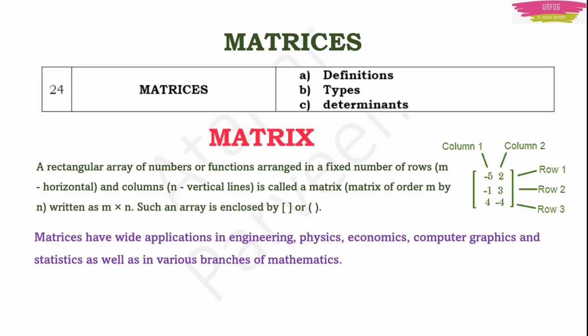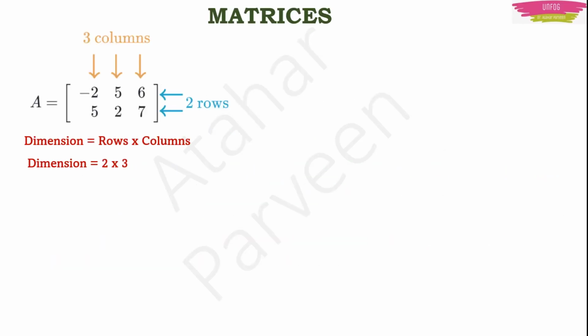Now we are talking about the order of the matrix, the m cross n. I'll give you a few more examples to make you understand the number of rows and number of columns in a matrix. See here, for example, this is also a rectangular array of numbers. Here, -2 and 5 is the first column. In the next column, 5 and 2 are written. Again in the third column, 6 and 7 are written. Now if we talk about rows, the horizontal lines, -2, 5, 6 belongs to the first row of this matrix A.